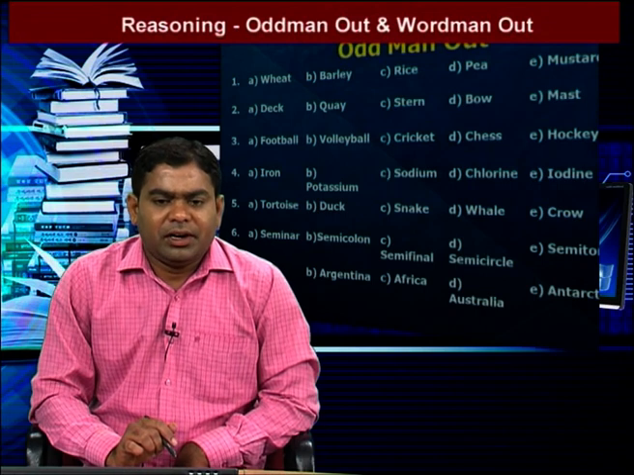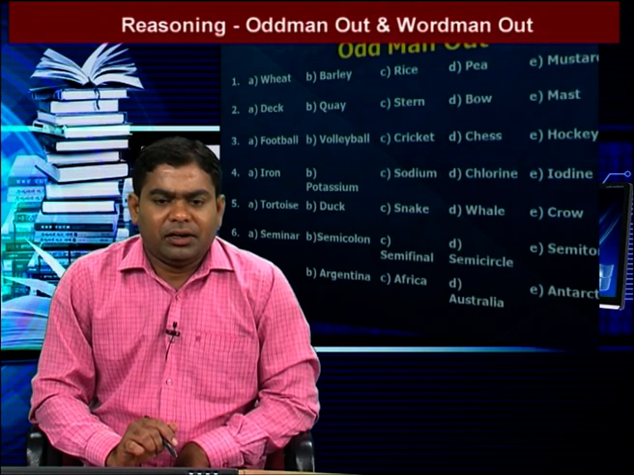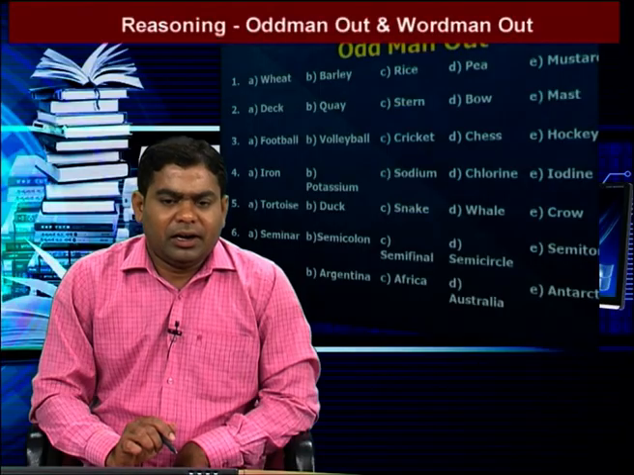We go to the next question: tortoise, duck, snake, whale, crow. In these five words, whale is the different one. The remaining all lay eggs. So in this group, whale is different, and the remaining all lay eggs.